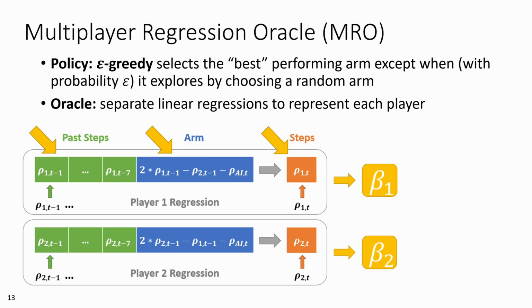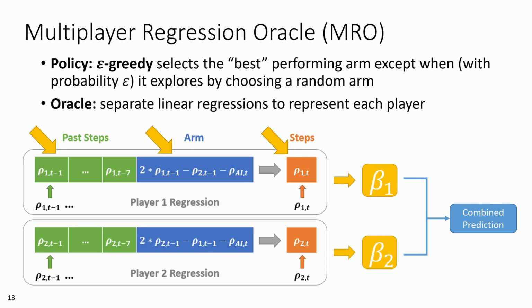The oracle builds more effective prediction capability as more observations are added. When the oracle is then consulted on which is the best arm, it averages the individual predictions for each player and the arm with the greatest predicted reward is chosen. We've shown in previous research that singular regression oracles can hold advantage over traditional approaches, and we'll include that for comparison in our evaluation as well. But the fact that the MRO maintains a multi-part regression is really key here. By keeping the player rewards separate and only averaging them at the final step of prediction, we take advantage of the full resolution of the data.